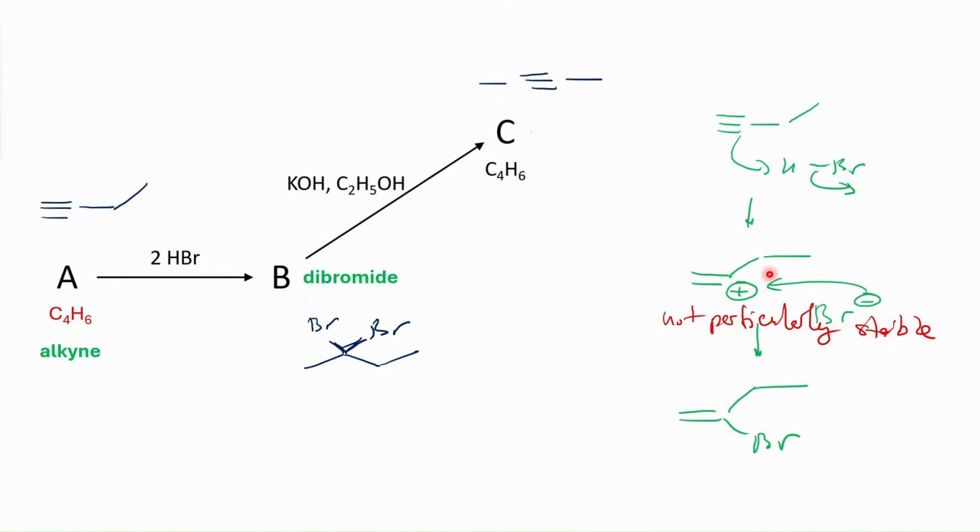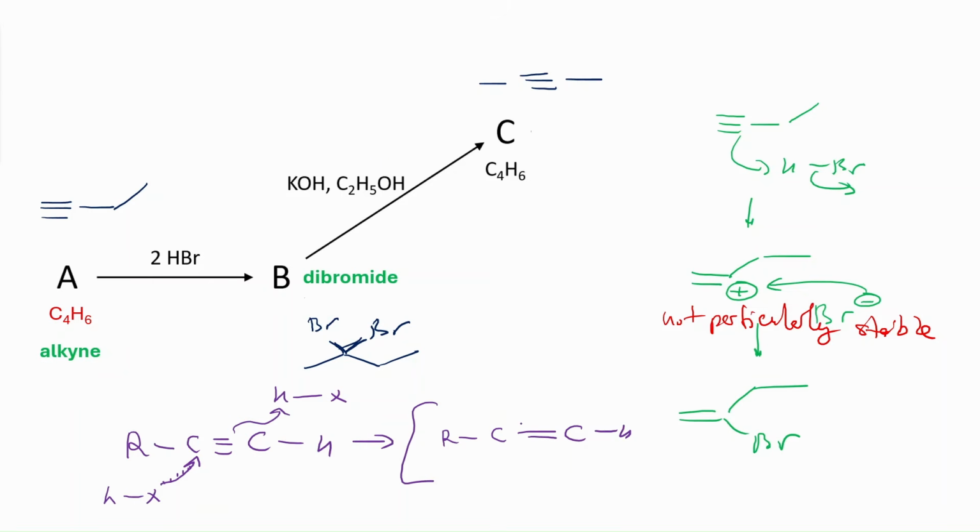And also there are other mechanisms that have been proposed that avoid the formation of vinylic carbocation. One of them is, so we have this alkyne, and I'm going to write it like an unsymmetrical alkyne. One of them has H, basically a terminal one. And then you have two HX at the same time, right? So HX is here, and another HX is here. This one basically attacks here, and then this attacks here. So your transition state is something like this. R carbon, and then you have a double bond to another carbon, and then the other one is connected to hydrogen here, and then here you are connected to X and hydrogen, right? So this is your transition state. So we call this termolecular.